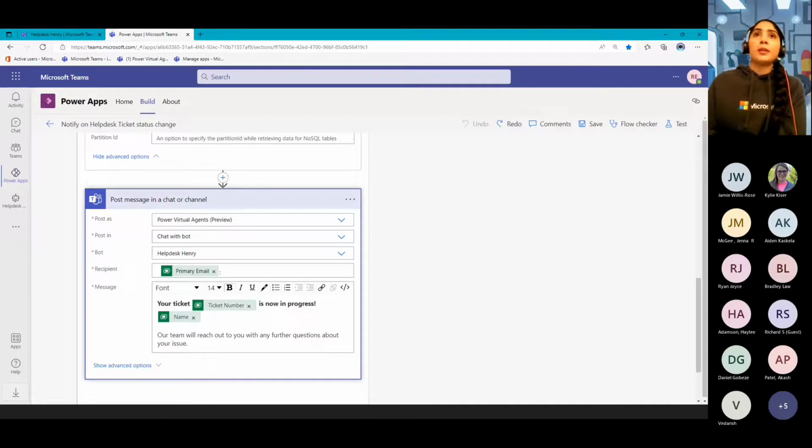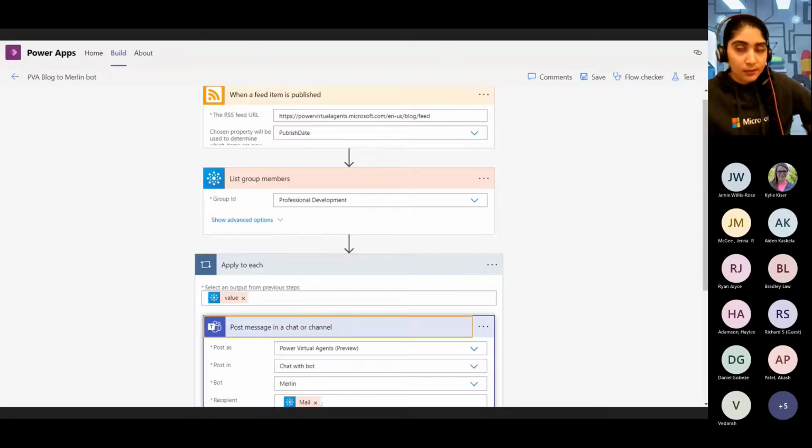So just another note on the proactive messaging part. A bot that I've built internally for my team, I work at a company called Barhead. I've built this bot that sends people updates on the new Power Apps and Power Platform and Dynamics features. So let me show it to you. I won't go into the details of it unless I have it here in the slides. Let me see.